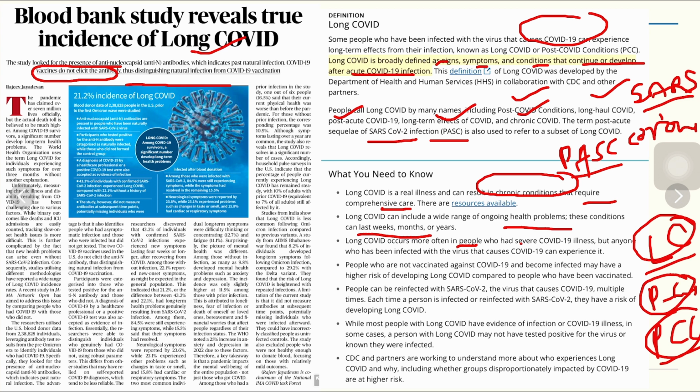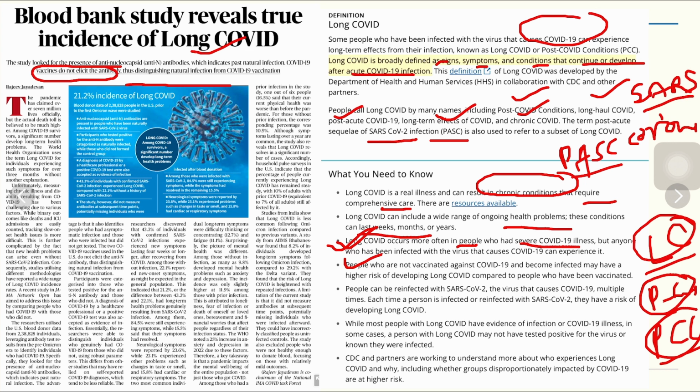Long COVID occurs more often in people who had severe COVID-19 illness, but anyone who has been infected with the virus that causes COVID-19 can also experience it. So the possibility is higher in those people who were earlier infected with severe COVID-19 illness. People who are not vaccinated against COVID-19 and become infected may also have a higher risk of developing long COVID compared to the people who have been vaccinated.